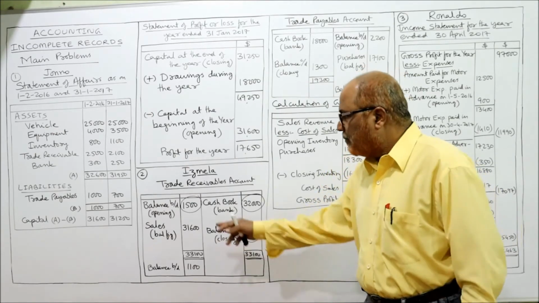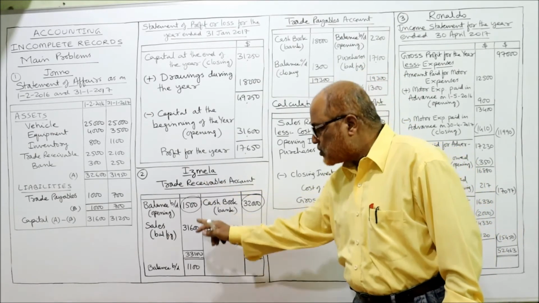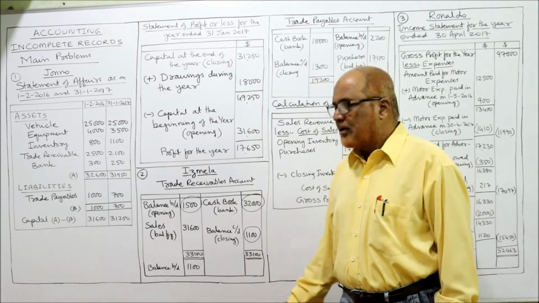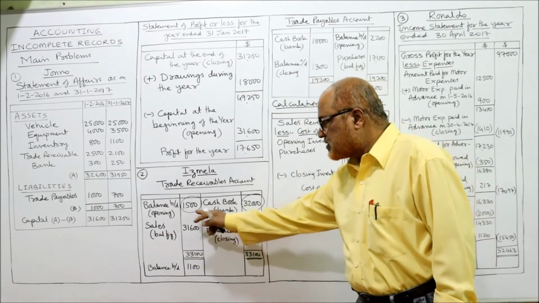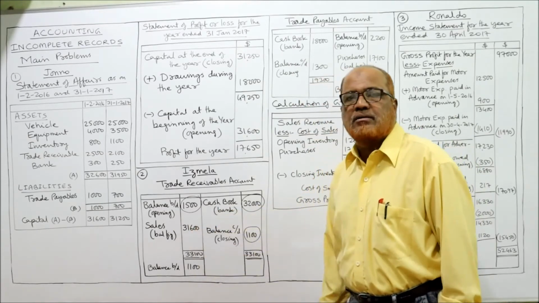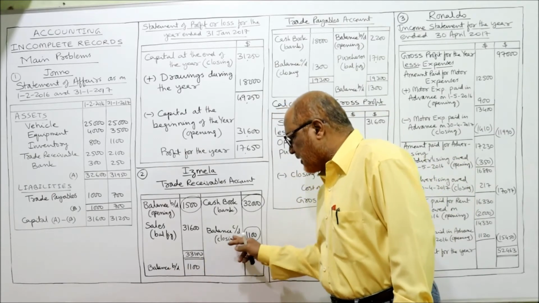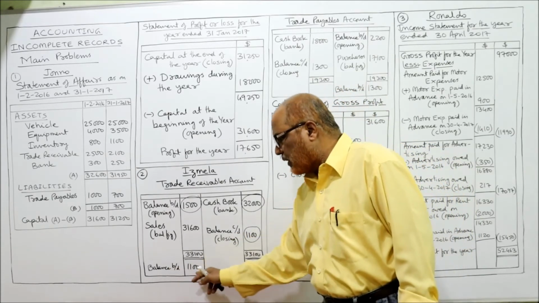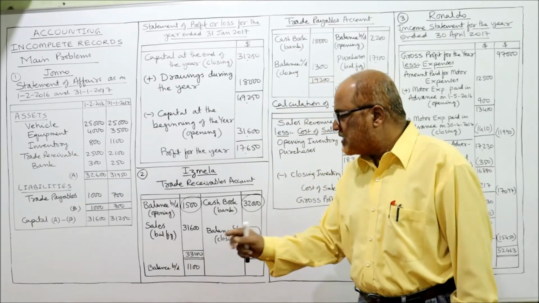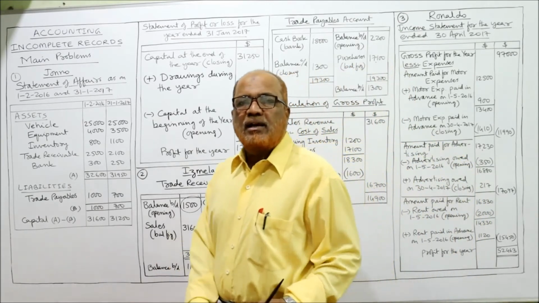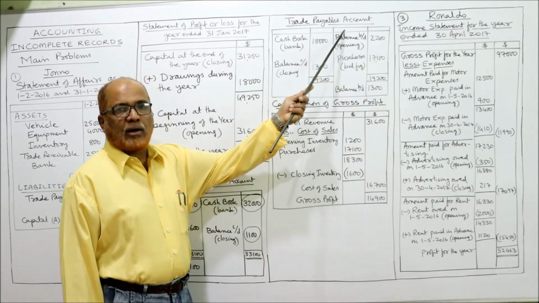The purpose of making this trade receivable account is to find out sales, and we got the sales. Credit side total minus 1500, you will get 31,600. That's all. This carried down will become brought down 1100. Here carried down 1100, here brought down 1100. Leave it. We need sales. We got sales 31,600. Similarly, we'll make another account, the trade payable account.